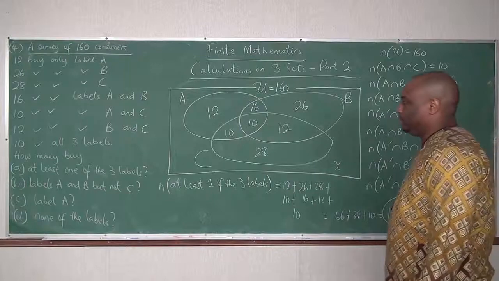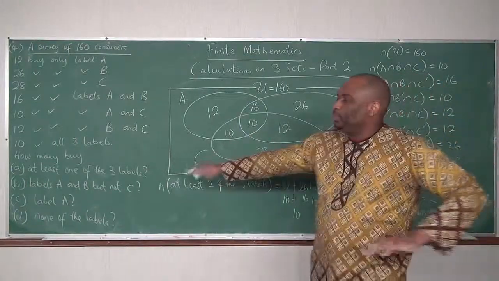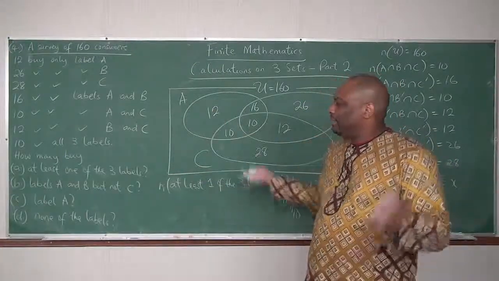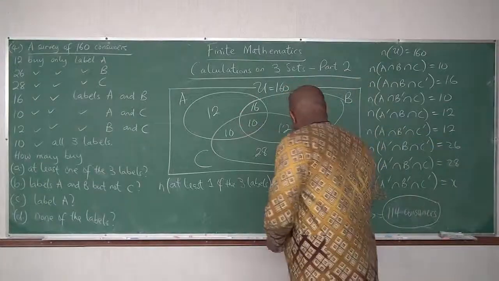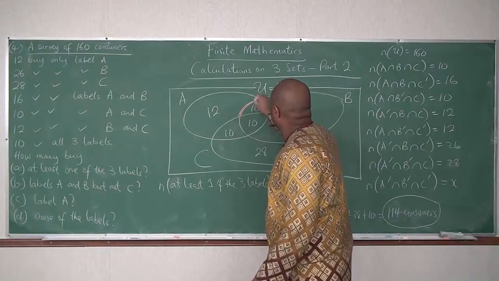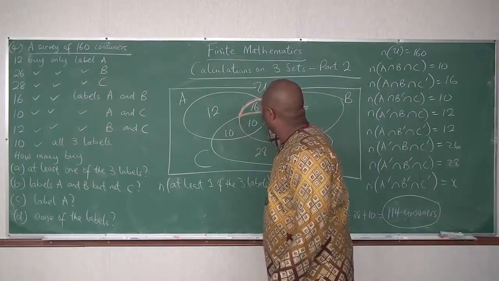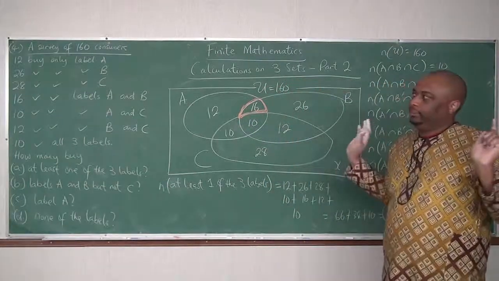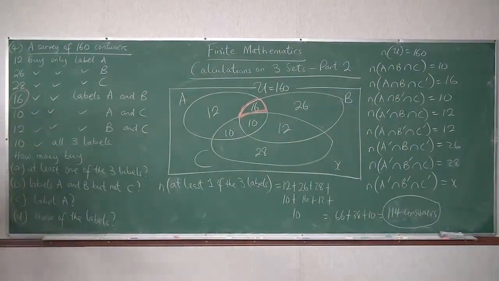Alright, and the next one, labels A and B but not C. In this question, they already gave the answer. A and B but not C means A and B only. They already gave it here: labels only A and B, 16.